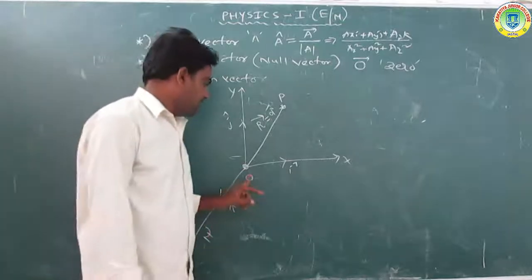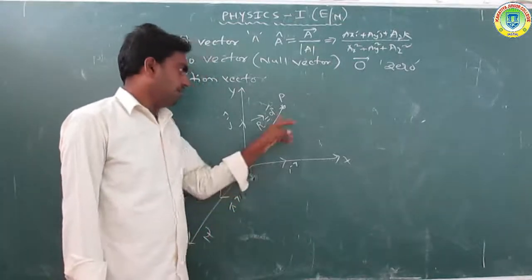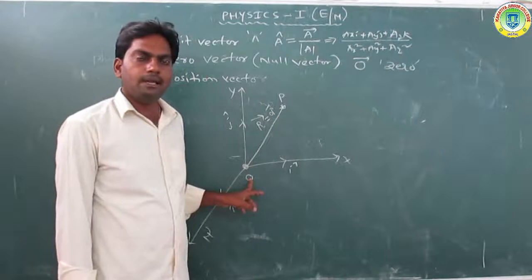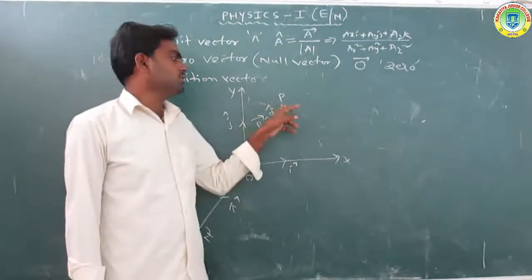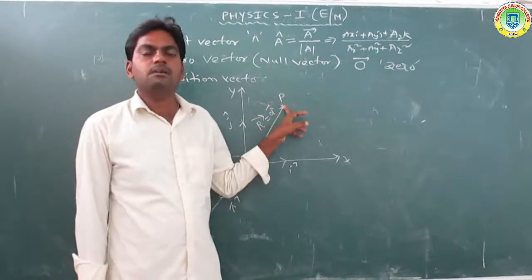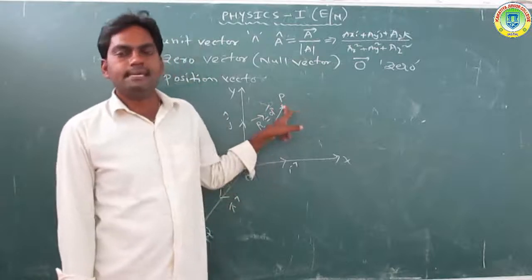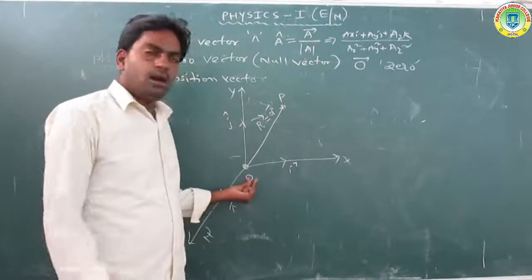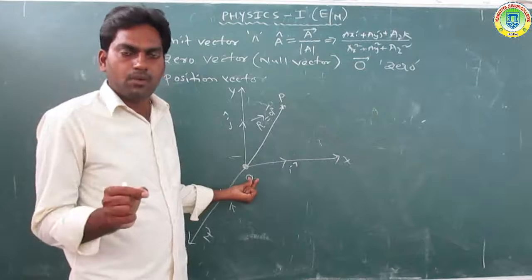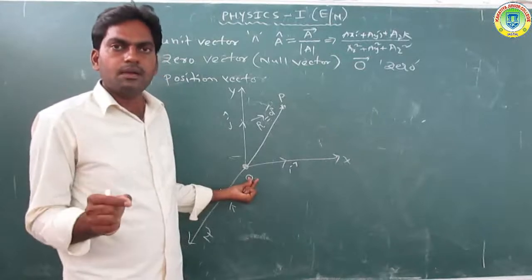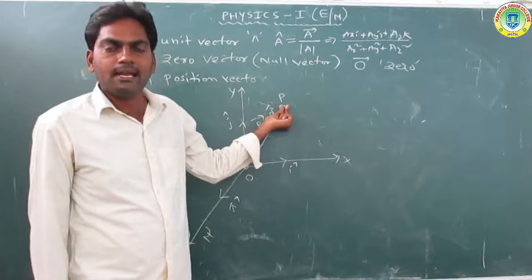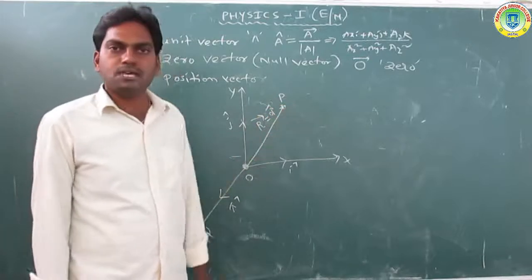So the line joining the origin of the coordinate system to the position of the particle is called a position vector.